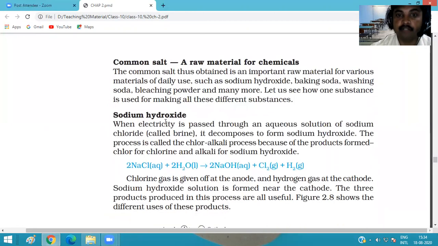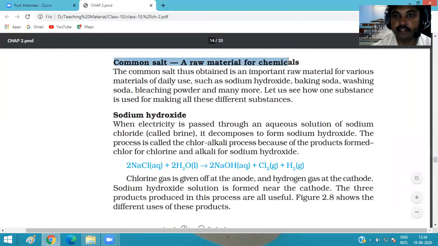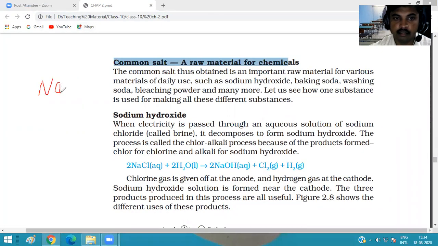Okay, then common salt, NaCl. What is the name of common salt? NaCl. Okay, and from the common salt we obtain different important daily use substances such as sodium hydroxide, baking soda, washing soda, bleaching powder, and many more.